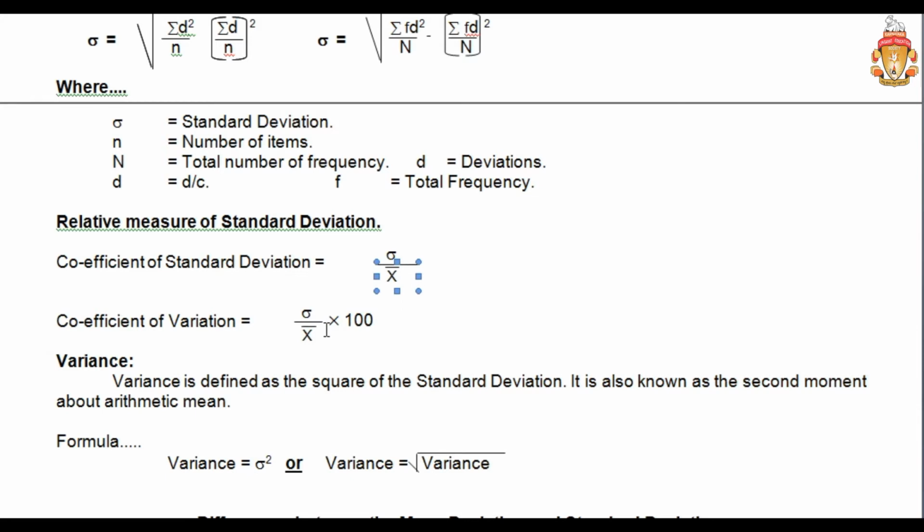So what is the difference between these two? Only one thing is there. Here it is not into 100, here it is into 100, right? So this was coefficient of standard deviation, this was coefficient of variation. One comes as a fraction, the other comes as a percentage. That was the difference between these two.